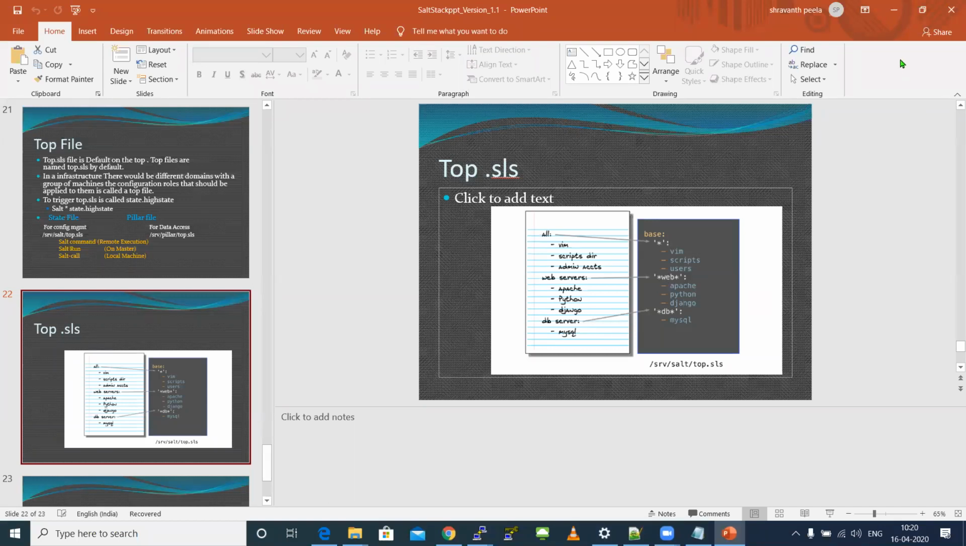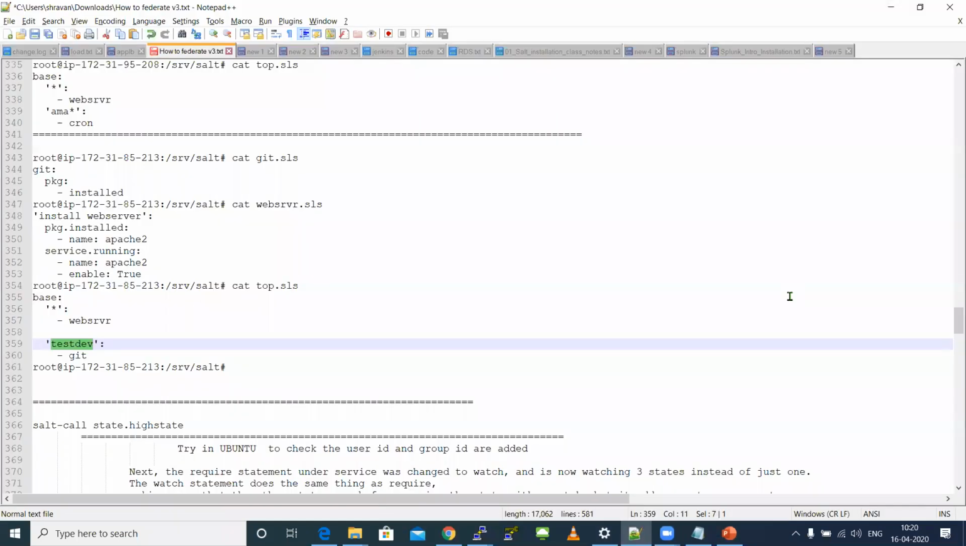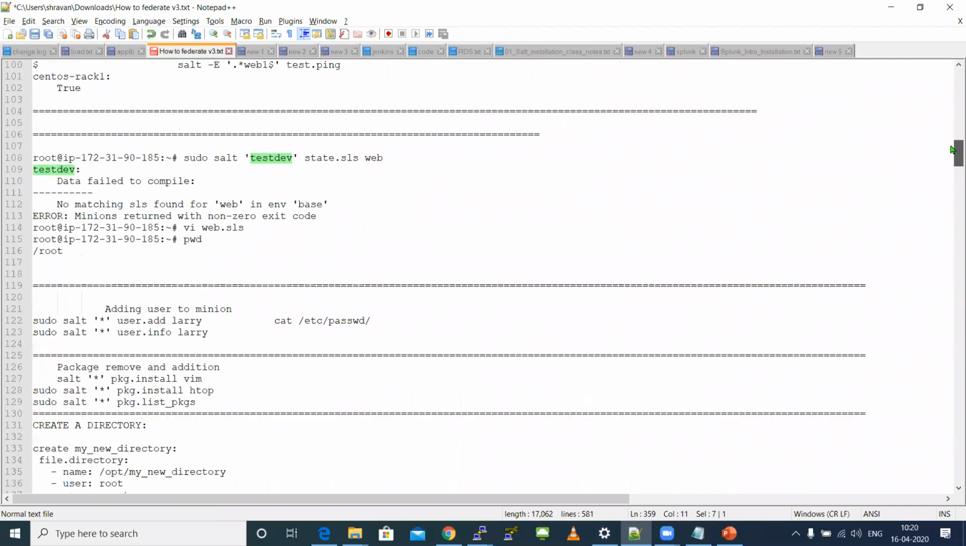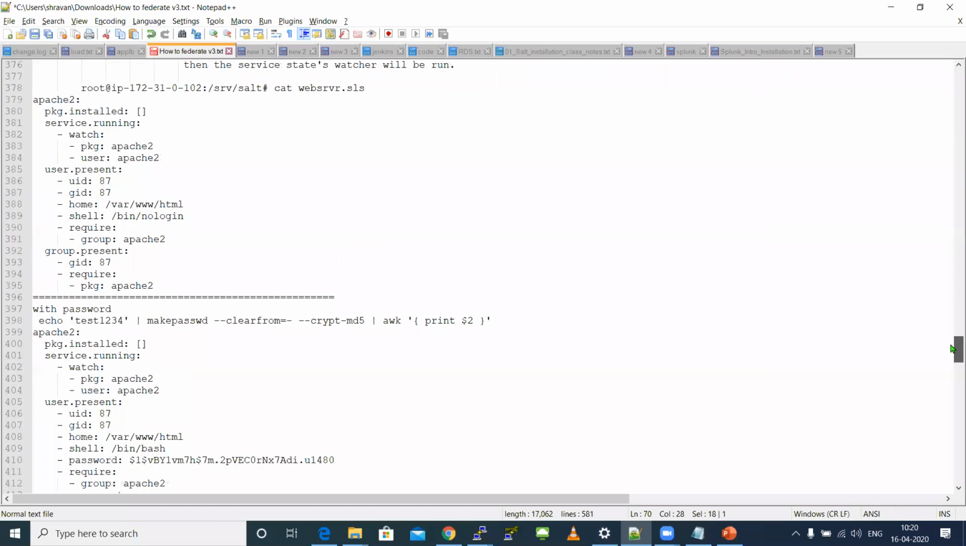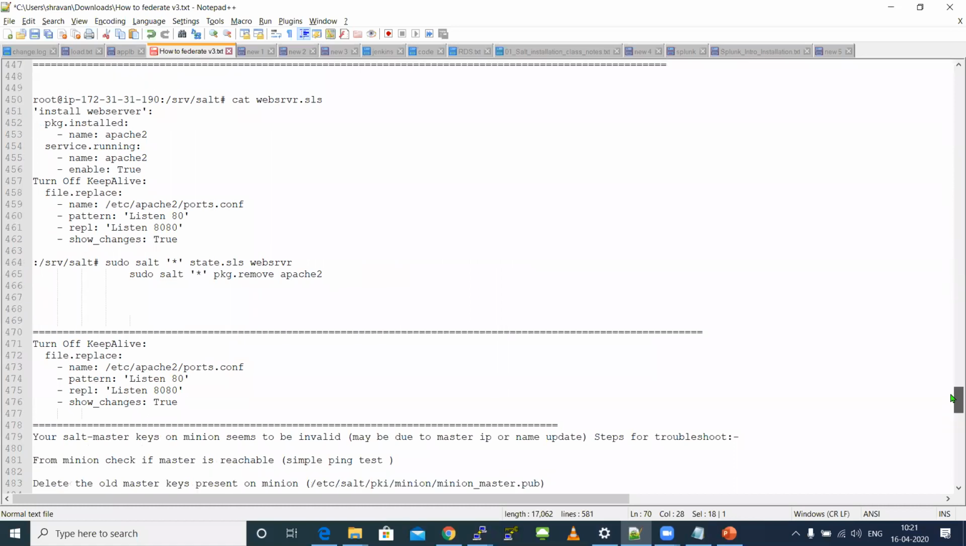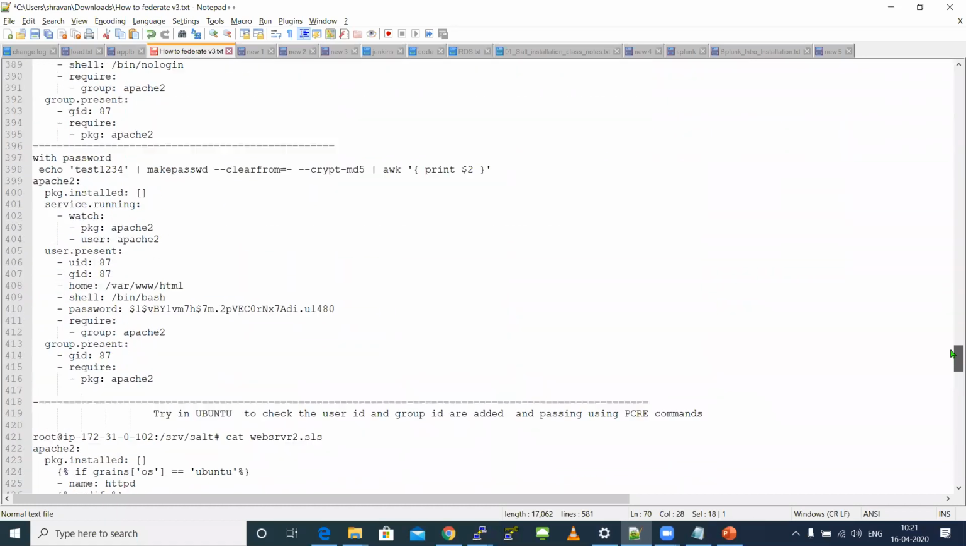That's why I taught compound matches, to understand this better. Compound matches: sudo salt -L, so I can give multiple minion names over here. This is also possible. Understood now, or do you still have any doubts? Understood.